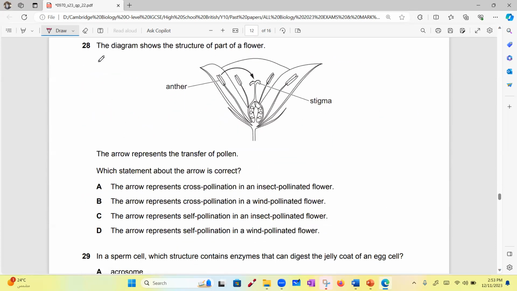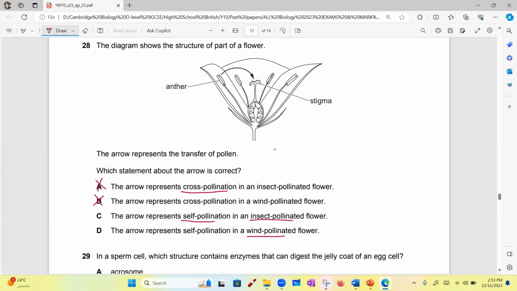Okay. Now this question. The diagram shows the structure of part of a flower. The arrow represents the transfer of pollen. Which statement about the arrow is correct? The arrow represents cross-pollination. Does this represent cross-pollination? No. So A is wrong and B is wrong. I will not even read them. C. The arrow represents self-pollination in an insect or a wind-pollinated flower.